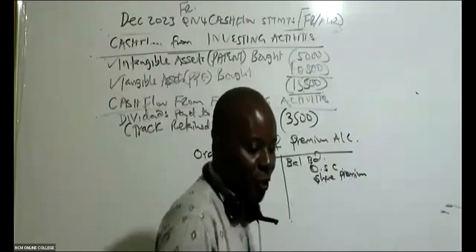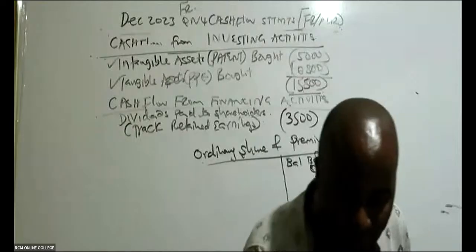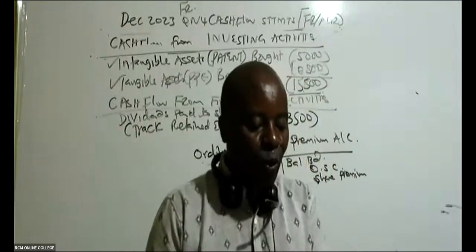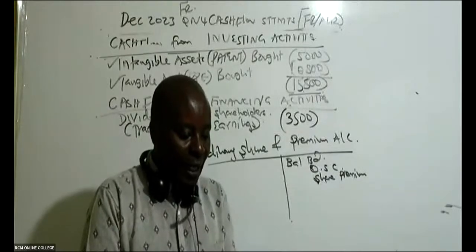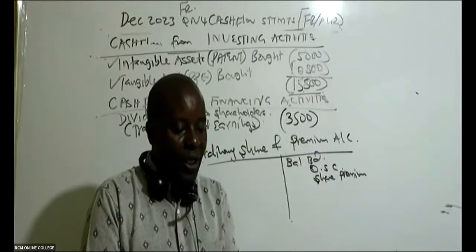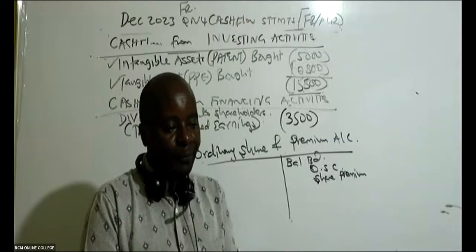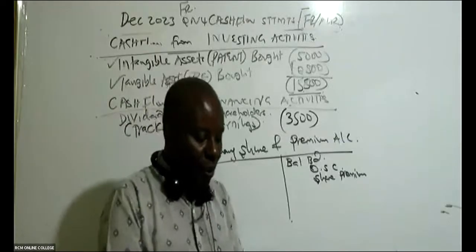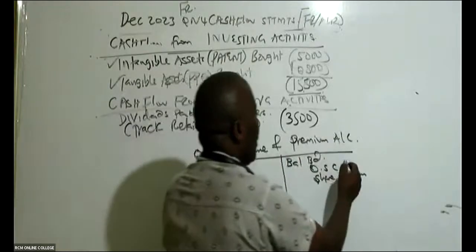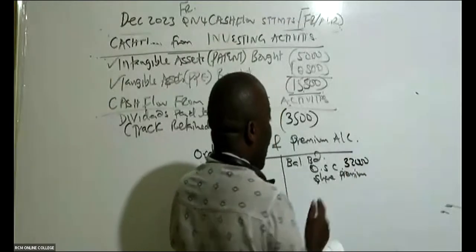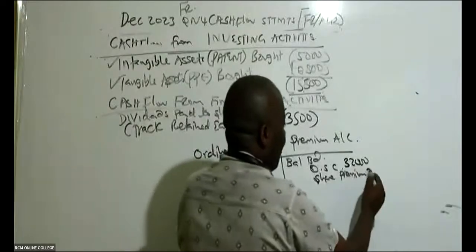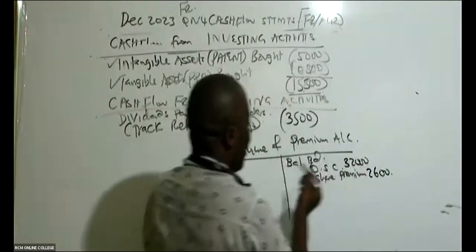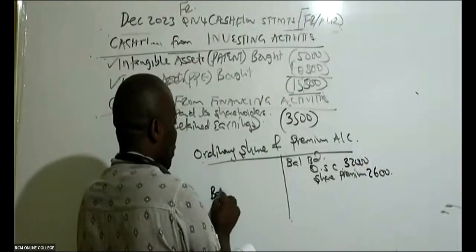Very fast. So in this question, are you able to see the ordinary share capital from the balance sheet? Is there somebody who can see the ordinary share capital brought down, 32 something? 32,000. How about share premium brought down? If you look down there, you can see 2,600. And then you come and bring things down here, carry down.